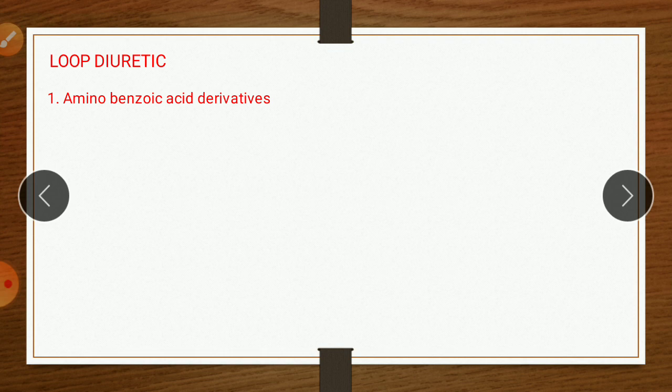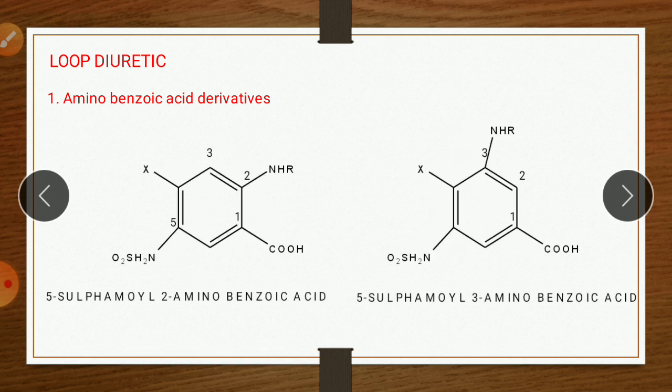So these loop diuretics are of two types. The first is the amino benzoic acid derivative, and the second type is the phenoxyacetic acid derivative. The first type, amino benzoic acid derivative, is again subdivided into two types. The first is 5-sulfamoyl 2-amino benzoic acid.